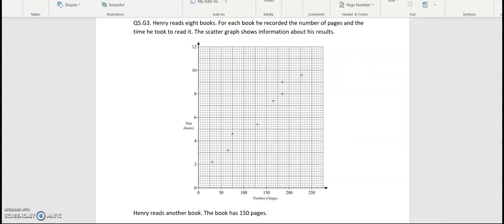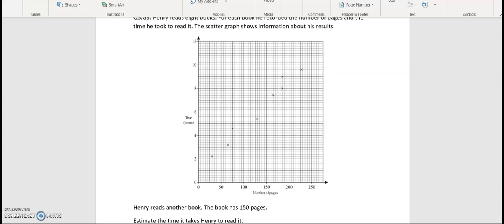Question number 5. Henry reads 8 books. For each book he recorded the number of pages and the time it took to read it. The scatter graph shows information about his results. Henry reads another book. The book has 150 pages. So what we need to find is how long it takes Henry to read it. So estimating the time it takes Henry to read it.